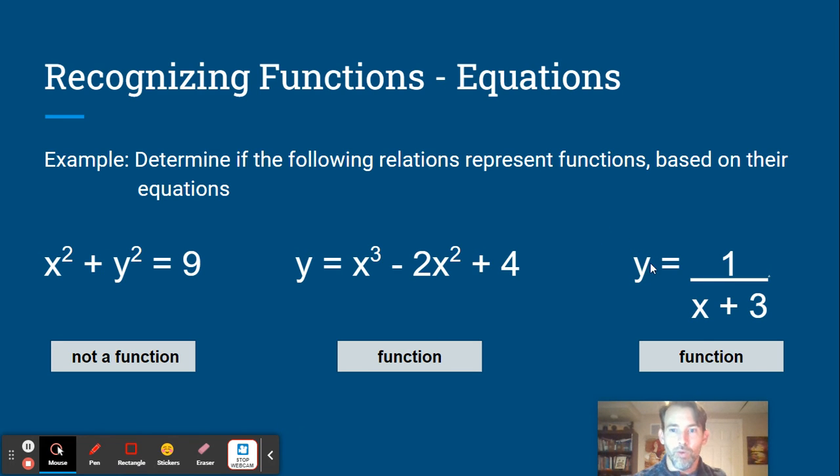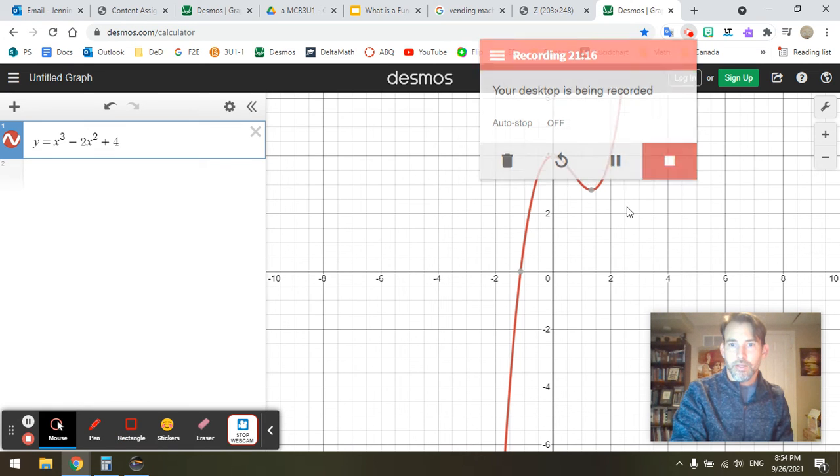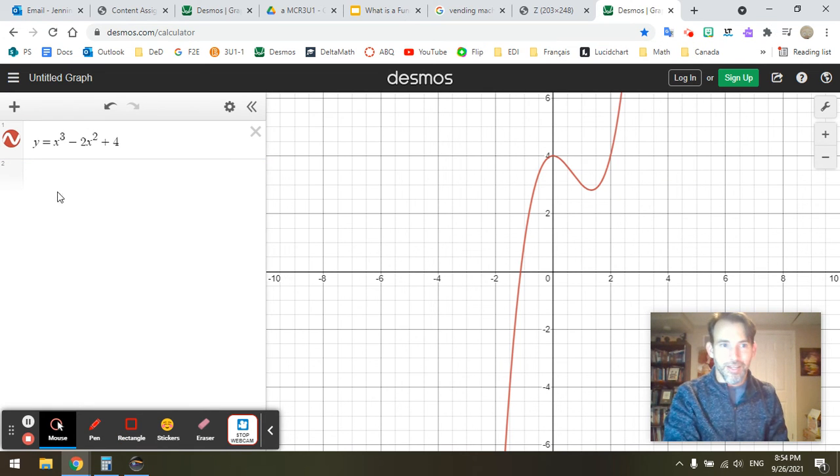Okay? But over here, y is equal to, and then x is on the bottom. This is a function because y is not being raised to the power 2. Same thing here, y equals x to the 3 minus 2x squared plus 4. I mean, that's a function. It's going to pass the vertical line test. I'll show you. So this is what that function looks like. Okay, x to the 3 minus 2x squared plus 4. Notice it looks curvy, like a parabola, but it has two bends in it.